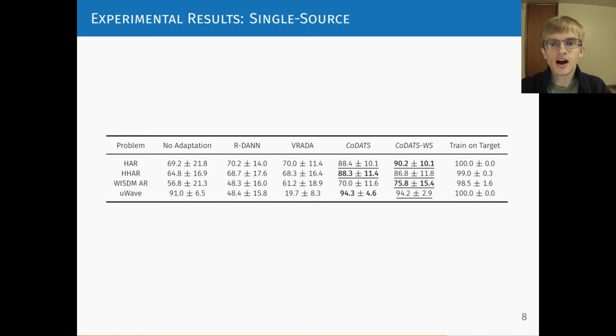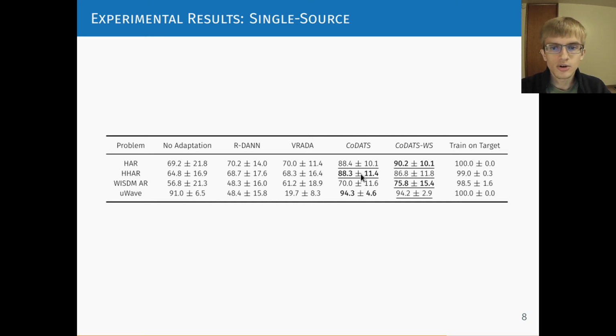We evaluate on a number of human activity recognition datasets and a gesture recognition dataset. Shown here are the average accuracy and standard deviation over 3 random initializations for each of 10 random adaptation problems in each dataset, adapting from one person to another person. In these single source results, comparing CoDATS with no adaptation, we can see that performing adaptation yields higher accuracy.